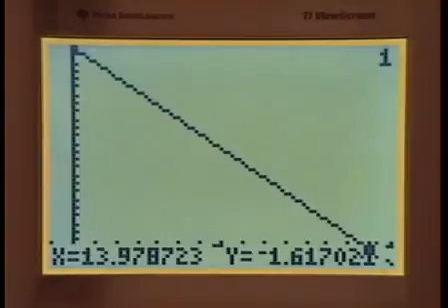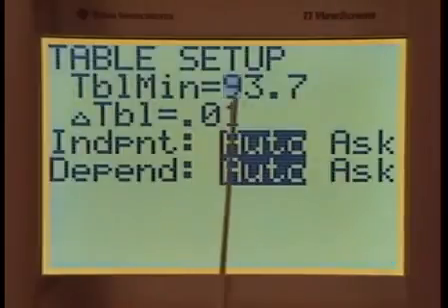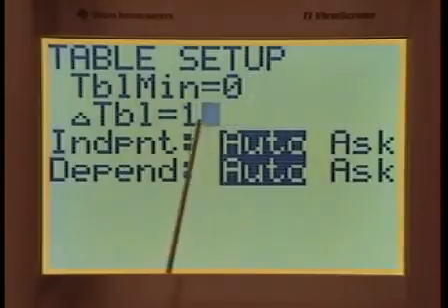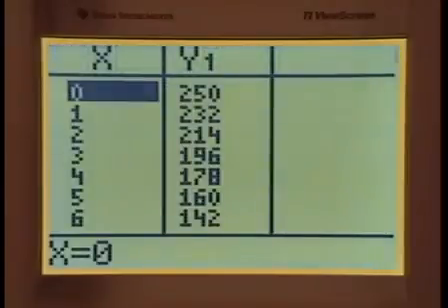One more thing I want to show you is the XY table of values. Let's go to table set. Let's set x equal to 0. That's the minimum payments you're going to make. And let's have an increment of 1 payment a month. If we look at the table, what we have here are the integer values, the XY table.